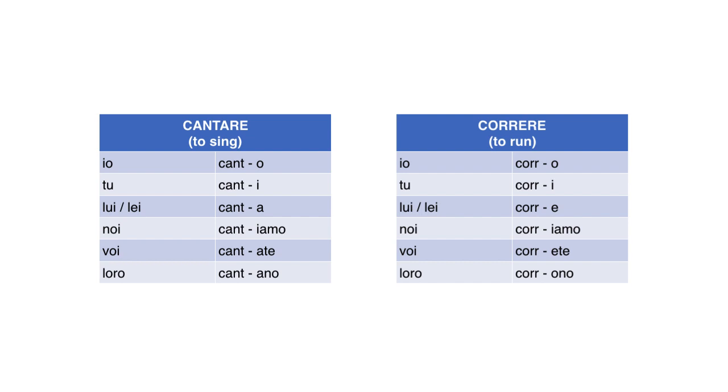The ending for voi, which is ete for ere verbs instead of ate for the are verbs. And the ending for loro, which is ono instead of ano, right? Are verbs and ere verbs are the two types of regular verbs we have done so far.